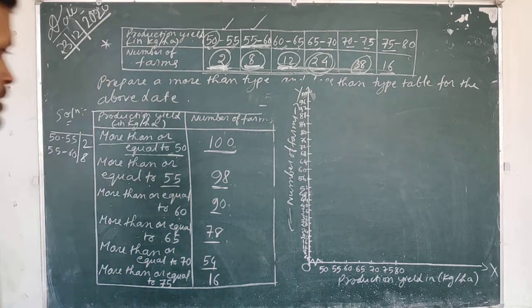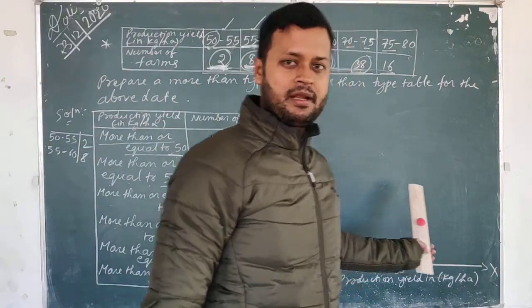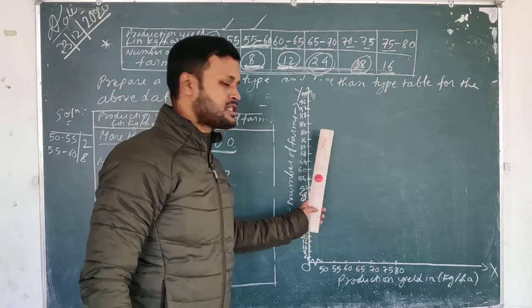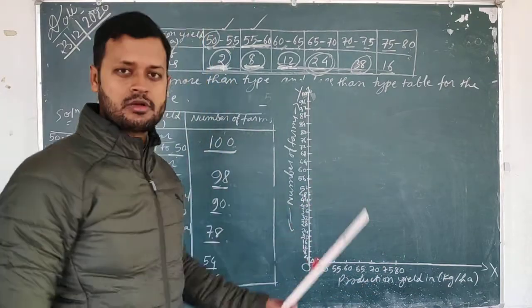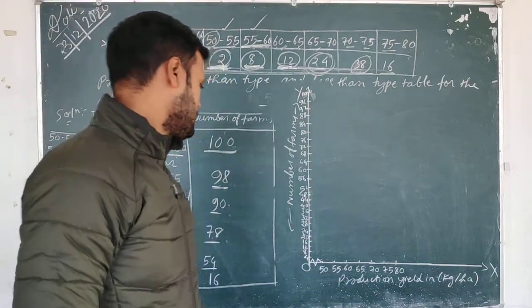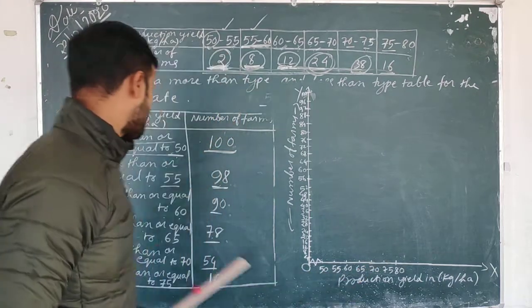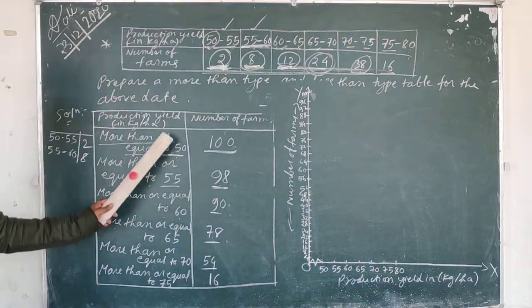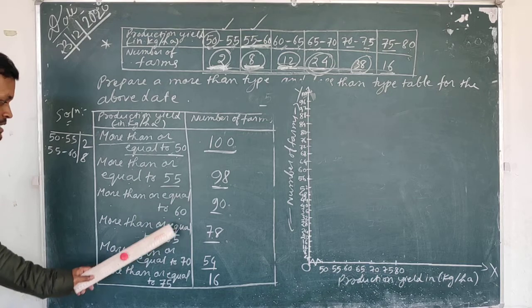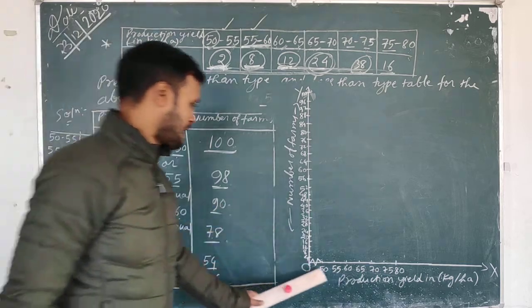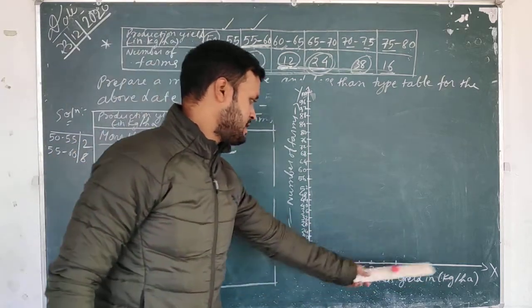So we will draw this on a piece of graph paper. I'm just showing you how to draw this ogive. Ogive is a freehand curve. On the x-axis I have plotted like this side, more than or equal to is there, no? 50, 55, 60, 65, 70, 75, all that I have plotted on the x-axis. Production yield in kg per hectare.